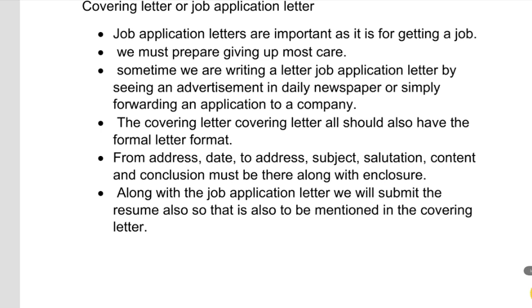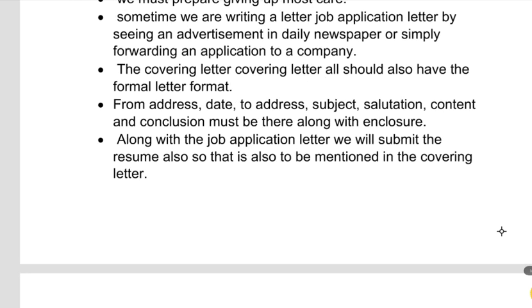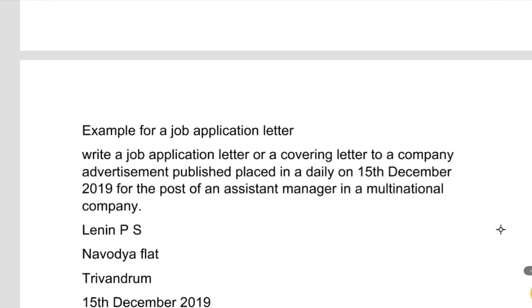Then what is the format of a covering letter? From address, date, to address, subject, salutation, content and conclusion. So these are the things that we need to include when we are writing a formal letter. Along with the job application letter, we will submit the resume, so that will be mentioned in the covering letter. It means I have attached or enclosed a resume along with this letter. That is also to be mentioned.